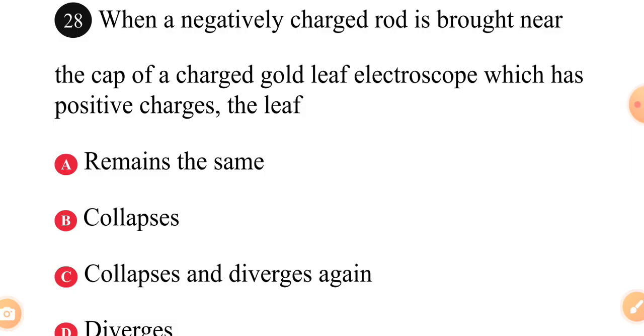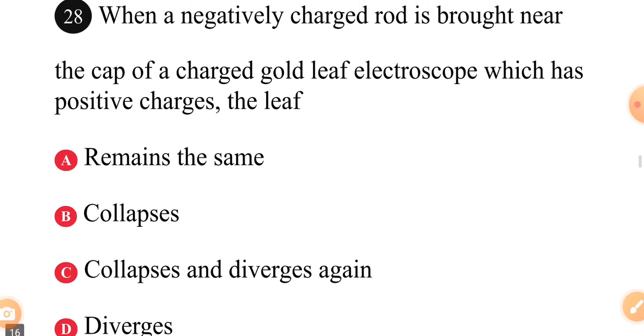When a negatively charged rod is brought near the cap of a charged gold leaf electroscope, which has positive charges, the leaf dash. JAMB is always asking this question, even WAEC. Pay attention. Remember, negatively charged is coming to positive charges.